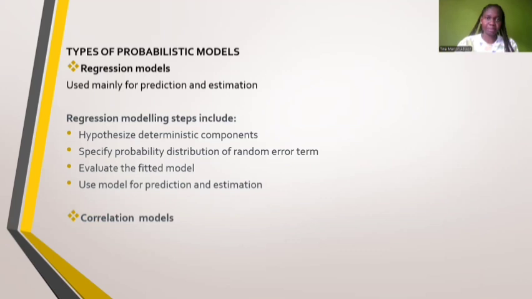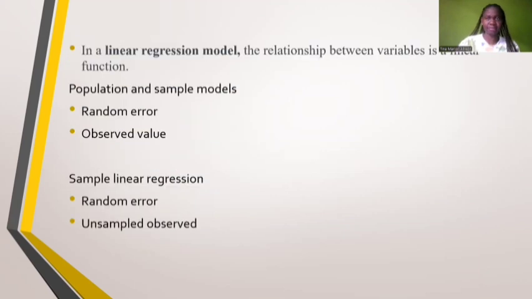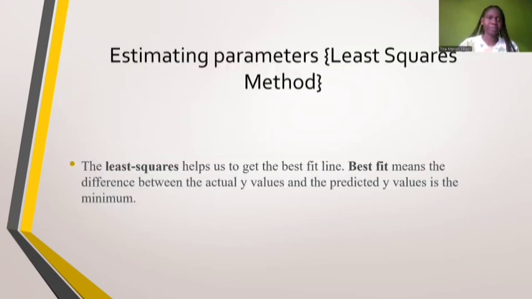So the types of probabilistic models, we have the regression and correlation models. And regression is basically used for prediction and estimation. Then we can have a quick look at linear regression models. Basically, the relationship between variables is a linear function.